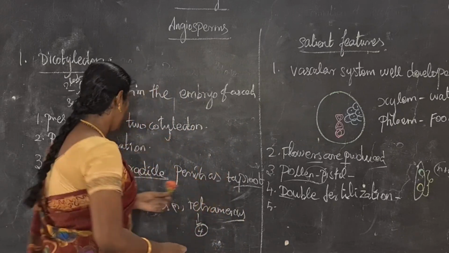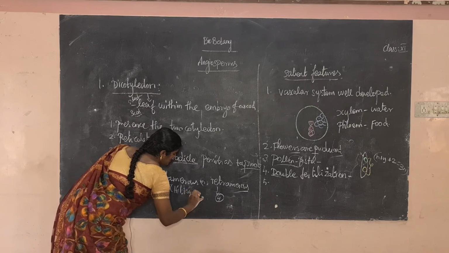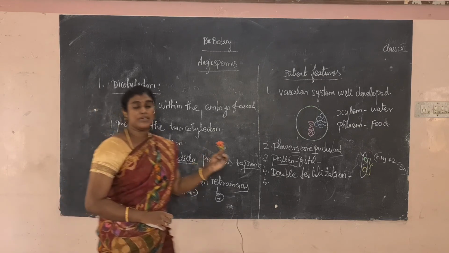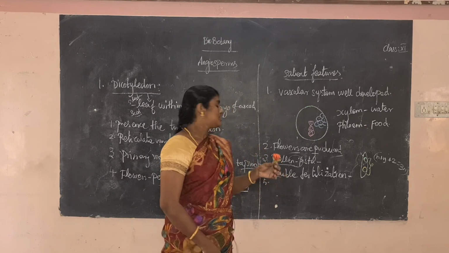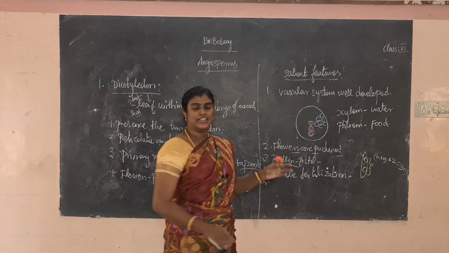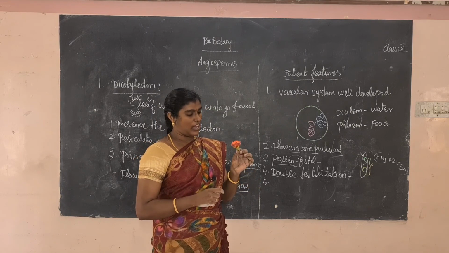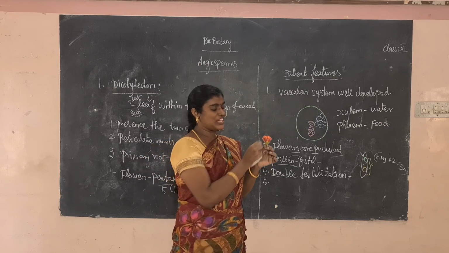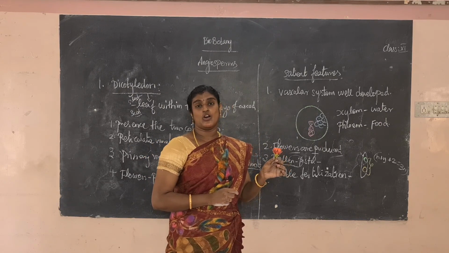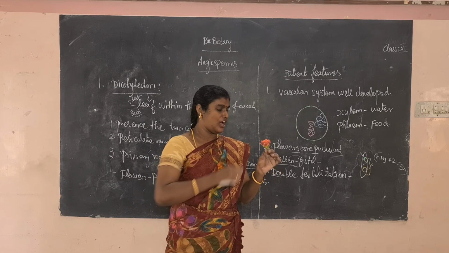An example of pentamerous is Hibiscus rosa-sinensis. Hibiscus, we call it shoe flower in English. Its botanical name is Hibiscus rosa-sinensis. Another one, tetramerous. Tetra means 4. So tetramerous means 4 petals are present in the flower. For example, Ixora coccinea. What is its botanical name? Ixora coccinea.